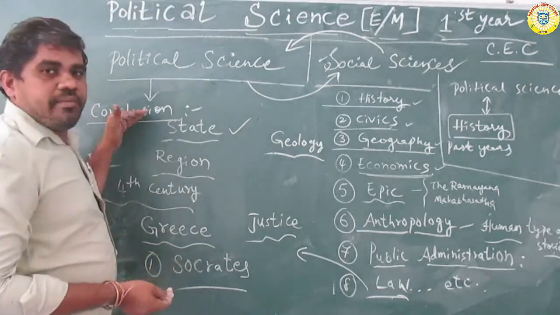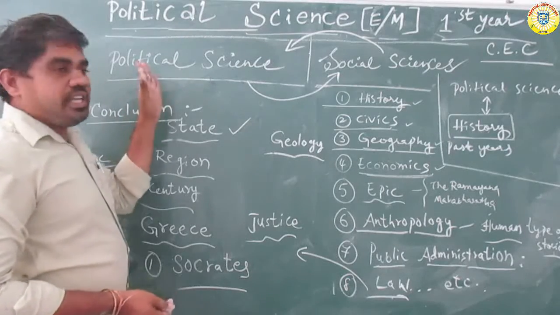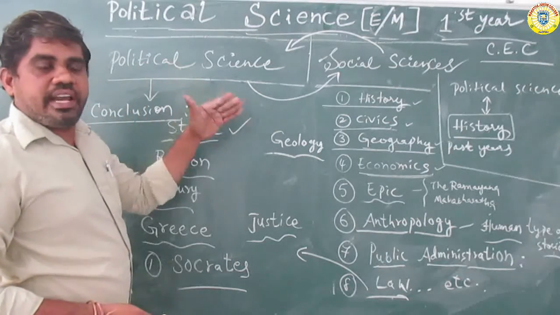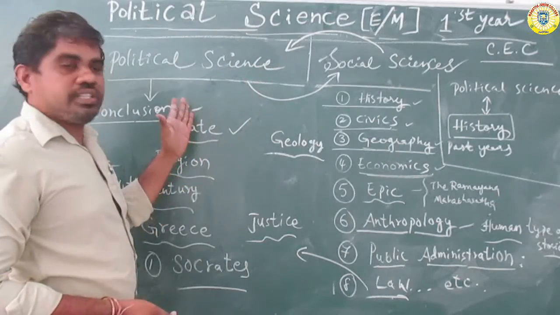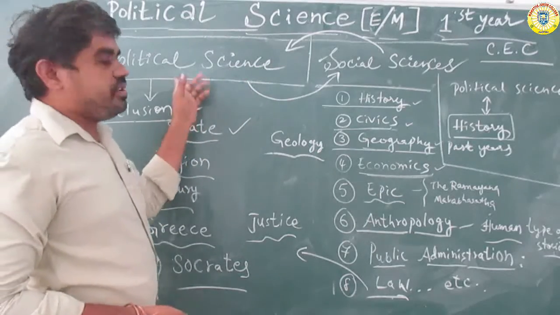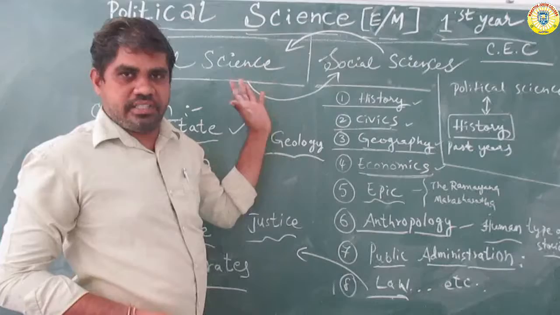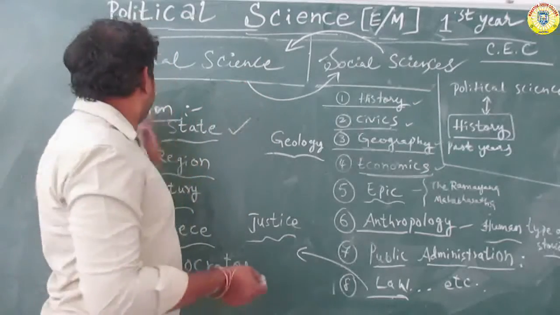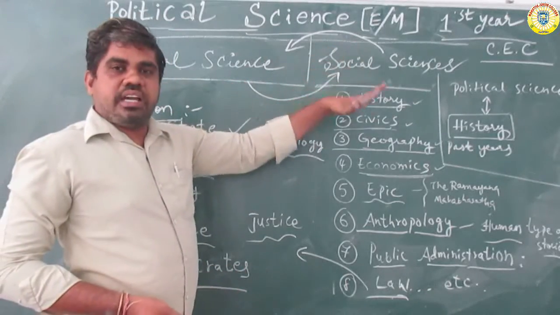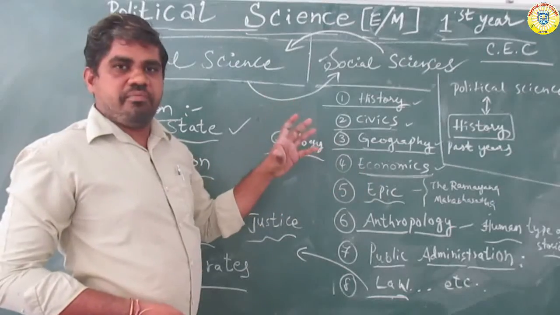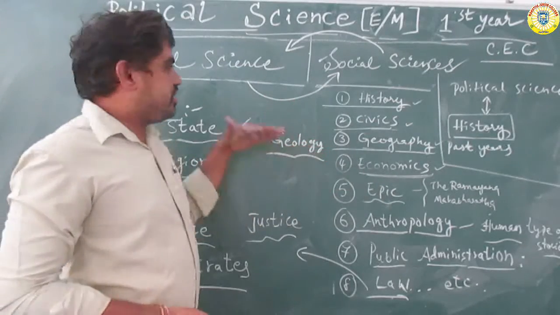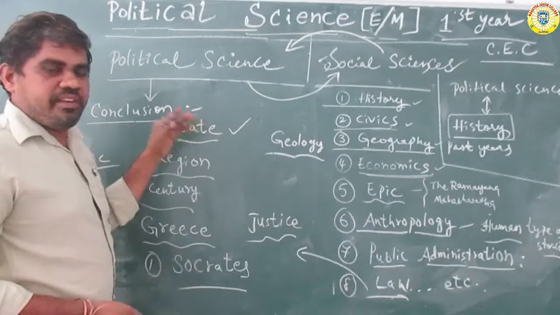This is the biggest relation, directly and indirectly. Social science is not the history; history is dependent on social sciences. This relationship is a very long relationship. Before the 4th century, the first start of political science was in which country?